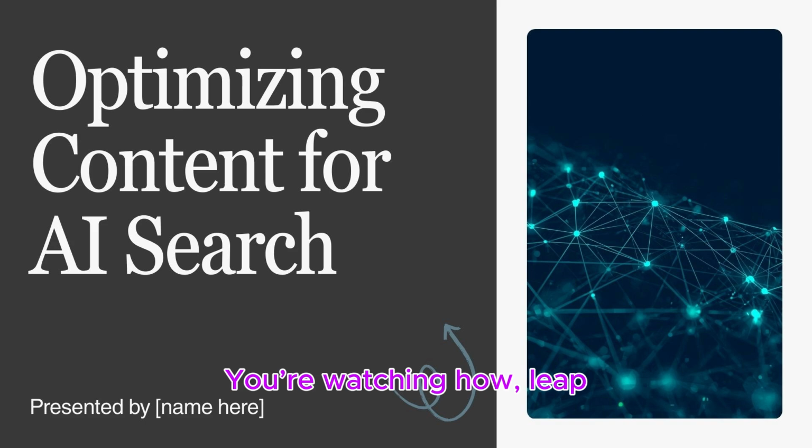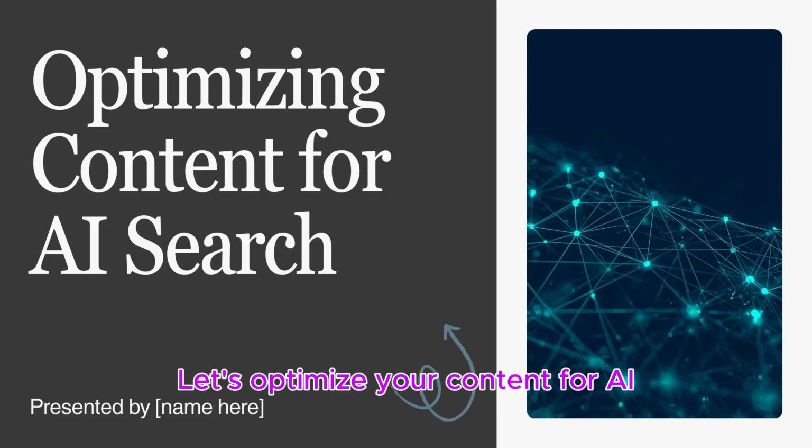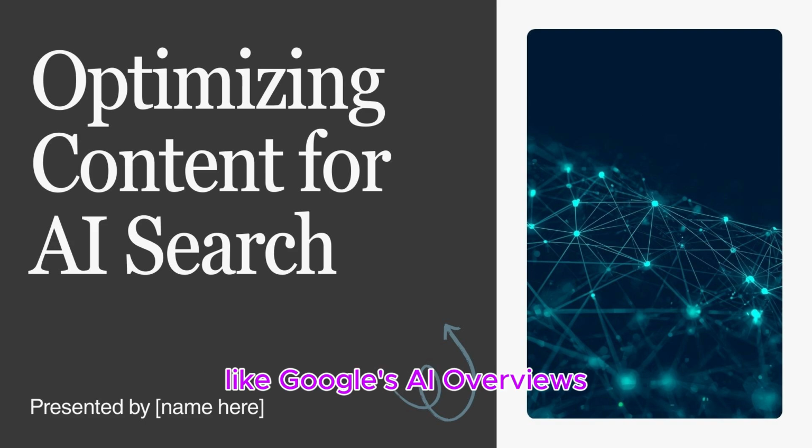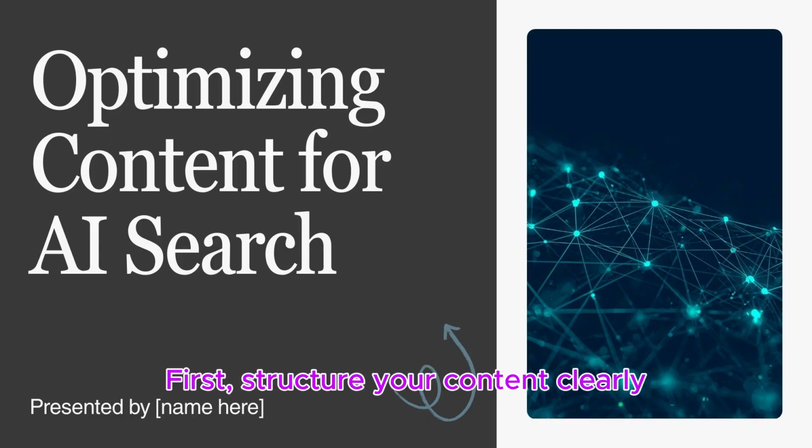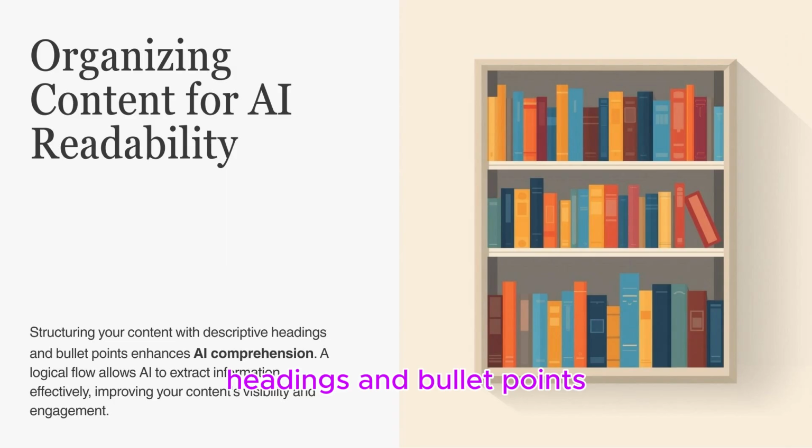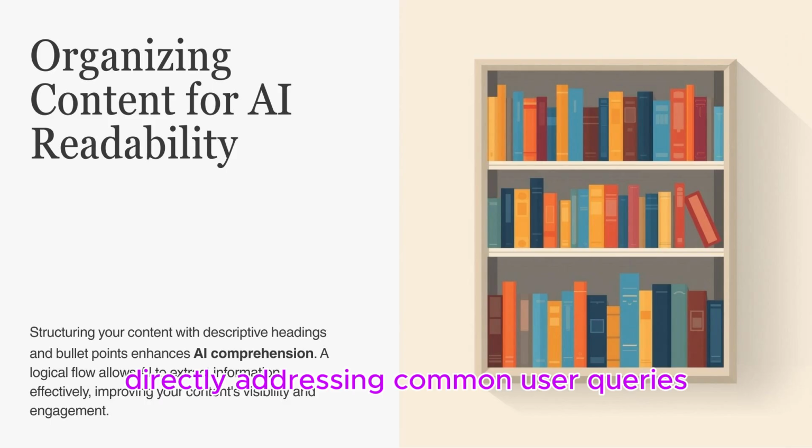You're watching how Leap lets optimize your content for AI search like Google's AI overviews. First, structure your content clearly. Use descriptive headings and bullet points as AI extracts information from well organized pages. Write in a question and answer format, directly addressing common user queries.